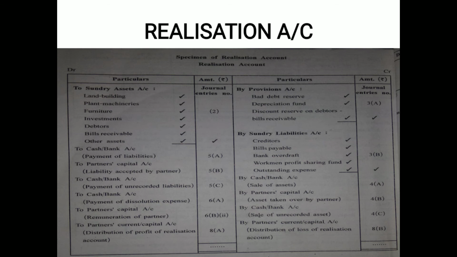In journal entry, the assets have been credited, so as per the rule of posting, it is to be written on debit side. So to sundry assets account, all the assets appear here. And here the book value, the one which is going to be given to you in question. Here if you will see, it is also written journal entries number. This is the second journal entry. Posting of the second journal entry. The second topic I mean. So please compare this.